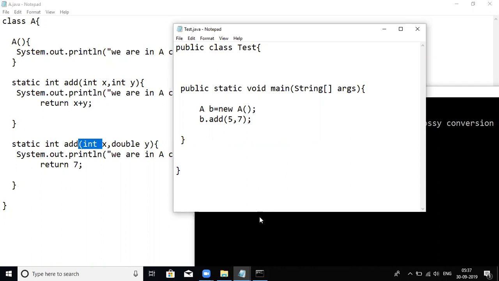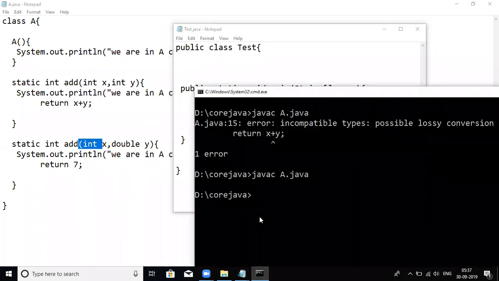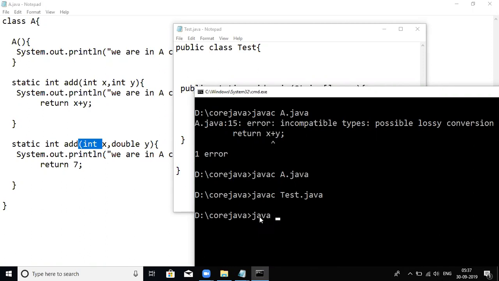And now let us see that. javac Test.java. Okay, compiled successfully, and let's go to run. So which method is executed now?